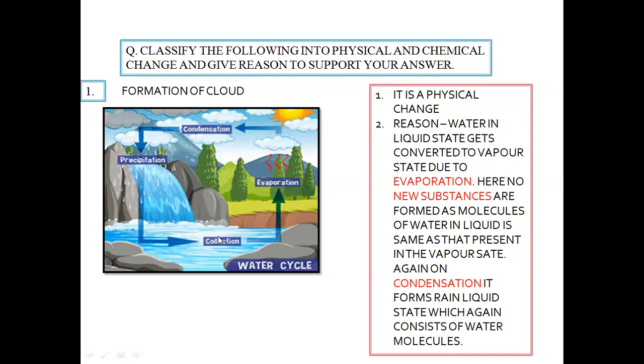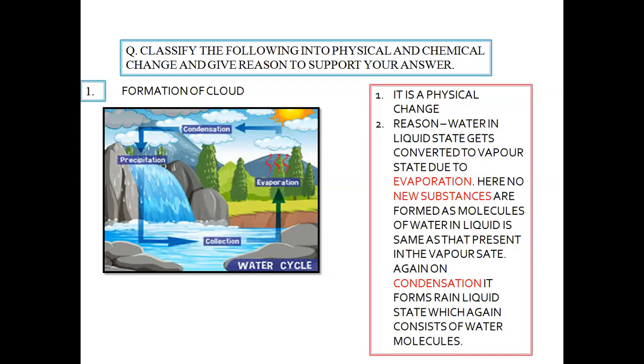When water from the water bodies was converted into water vapor, we find that during this process no new substances are formed, which is one of the vital and most important points for a physical change, because the water molecule was present in the water bodies in the liquid state.